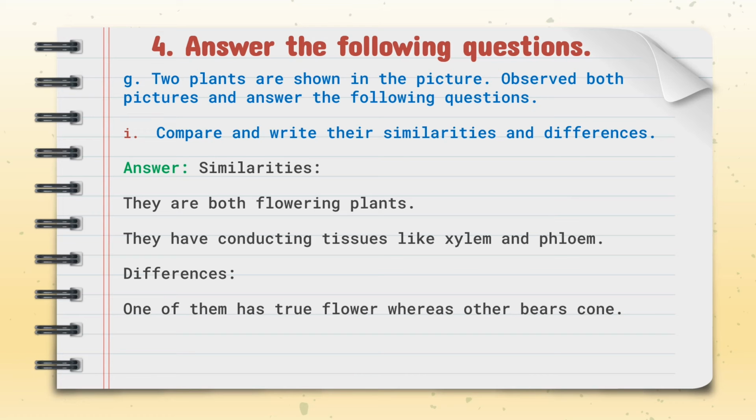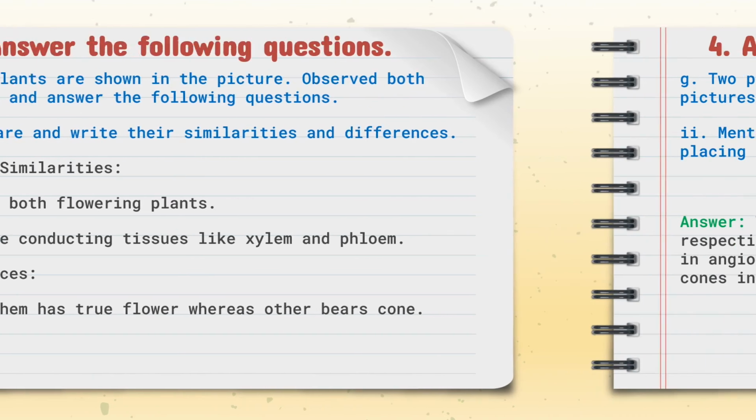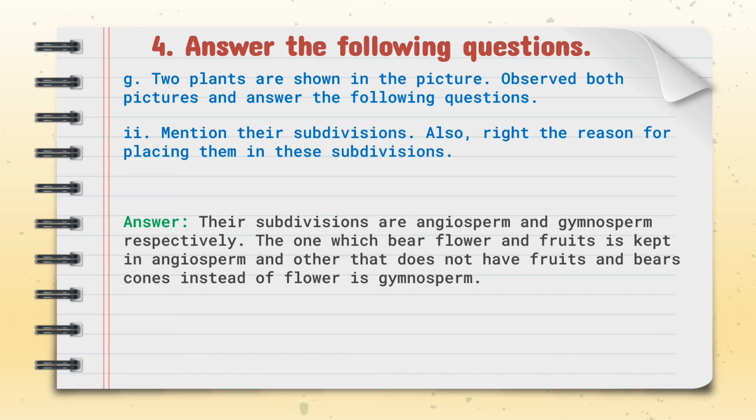The following chart shows the group of 4 animals. In which group does fish belong? Fish belongs to group D because it is vertebrate and aquatic.